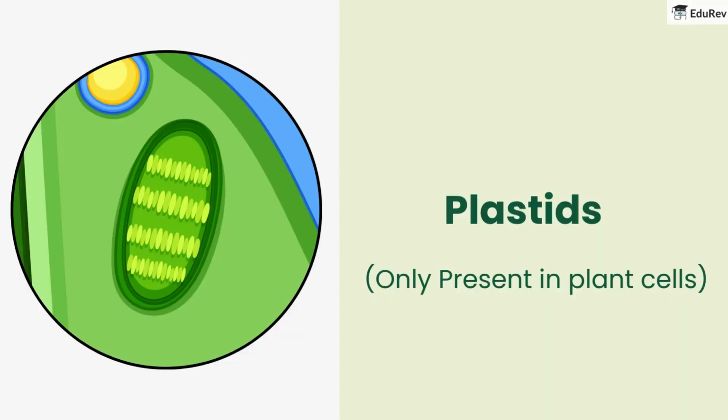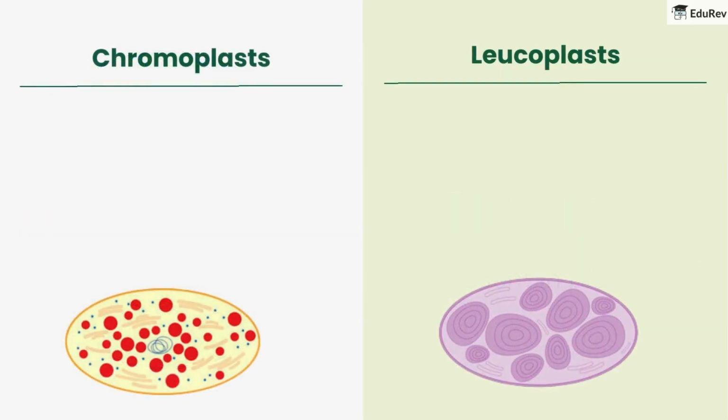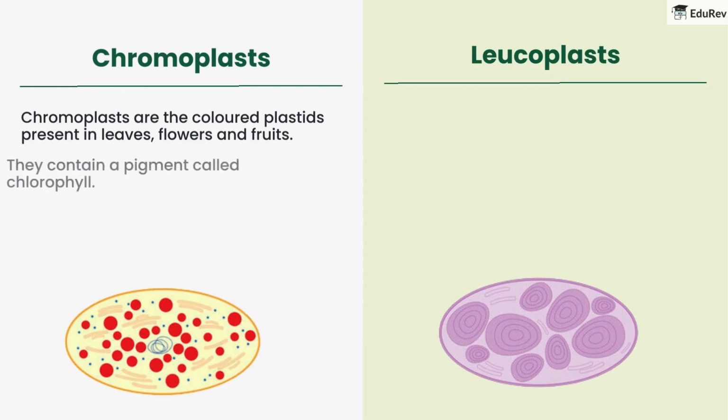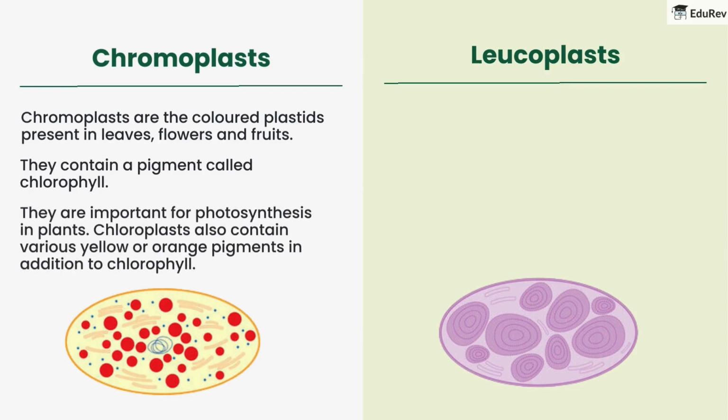Next, we have plastids. Plastids are organelles found only in plant cells. They come in different types, like chromoplasts and leucoplasts. Chromoplasts are the colored plastids present in leaves, flowers, and fruits. They contain a pigment called chlorophyll. They are important for photosynthesis in plants.